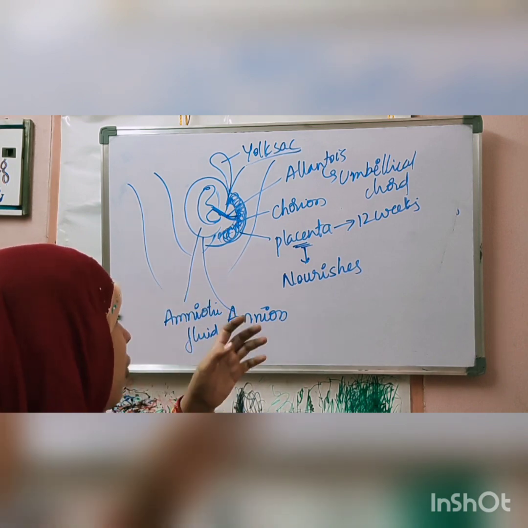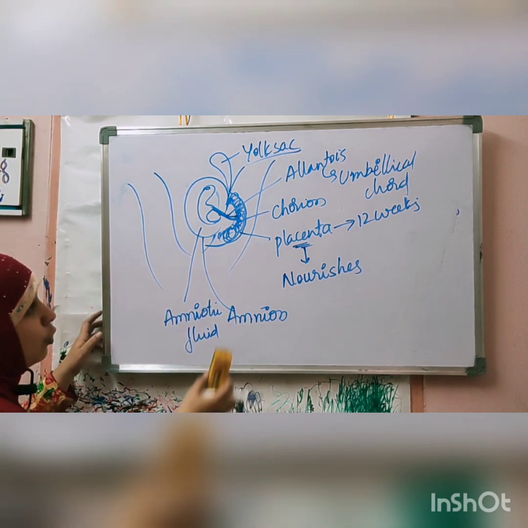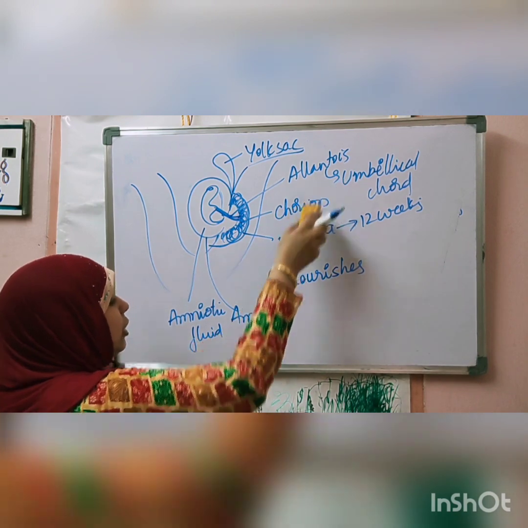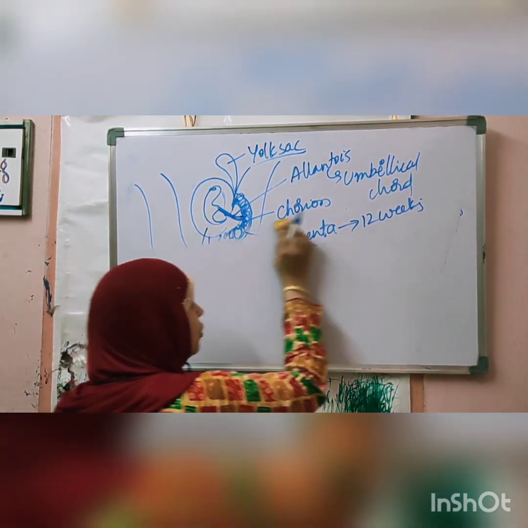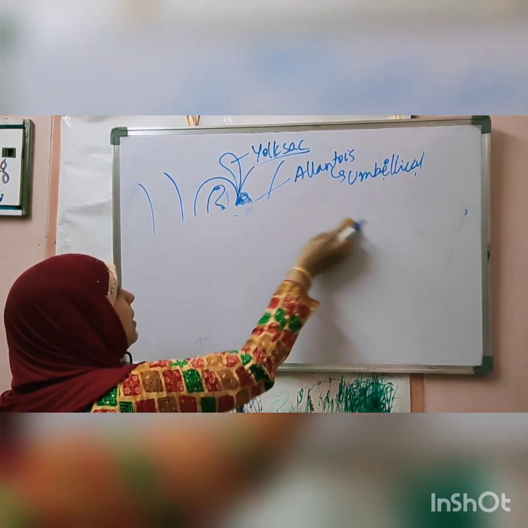Okay, so this is about the developmental layers. Four layers: chorion, placenta, allantois, and amnion. Four membranes are formed during developmental stages.